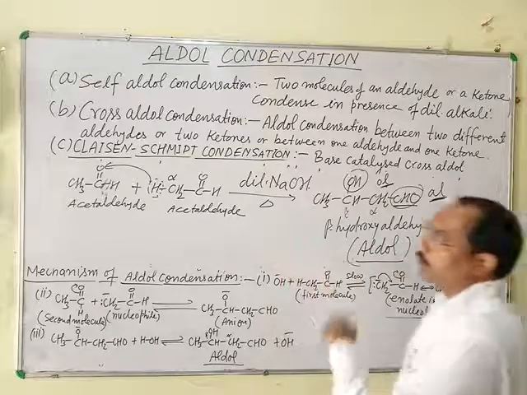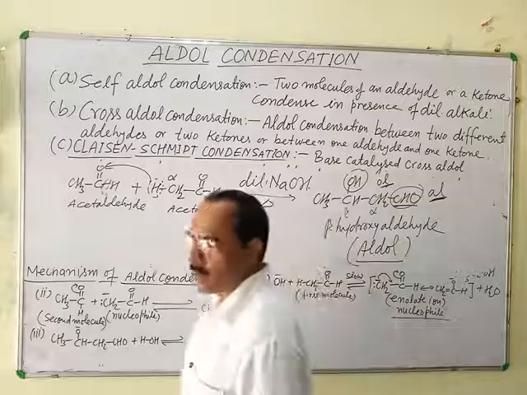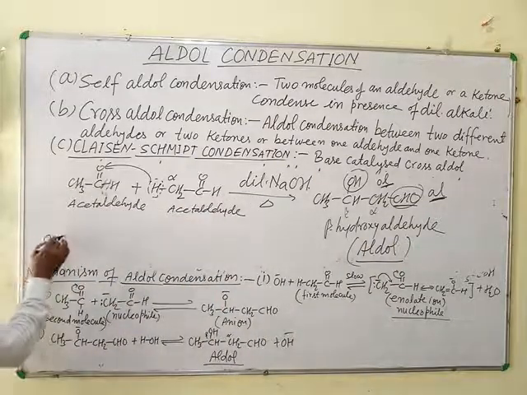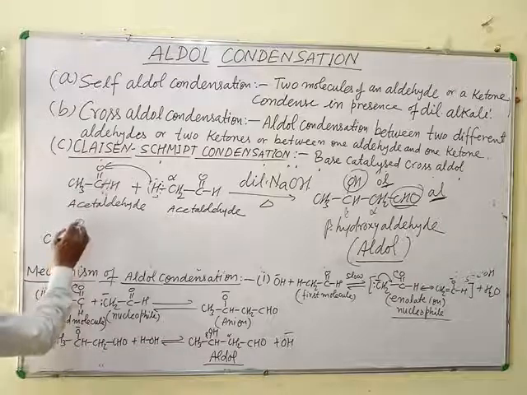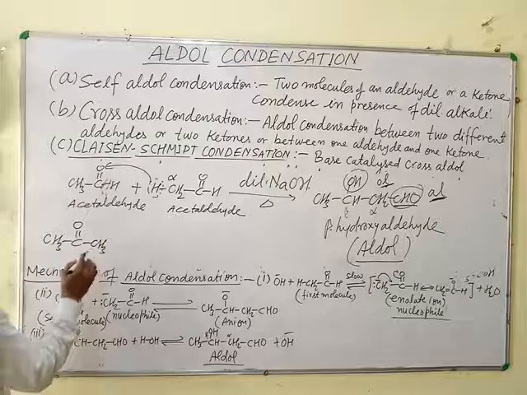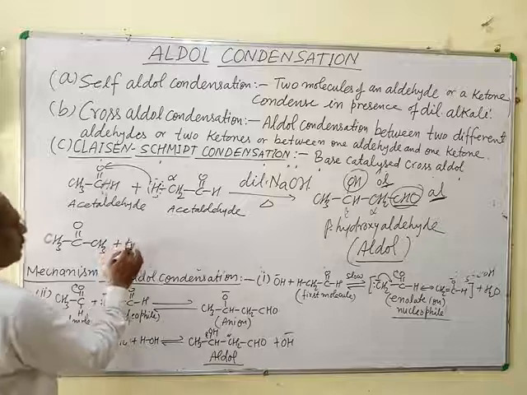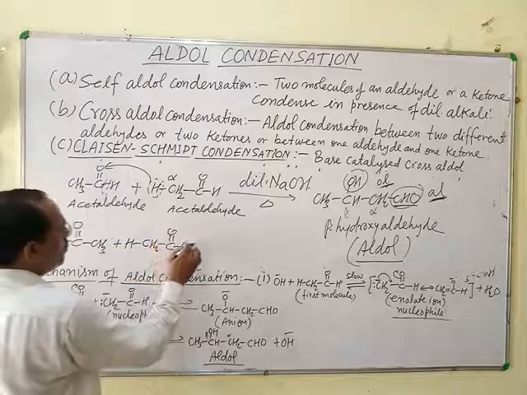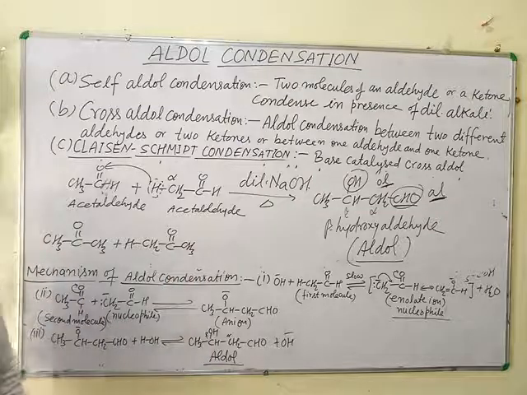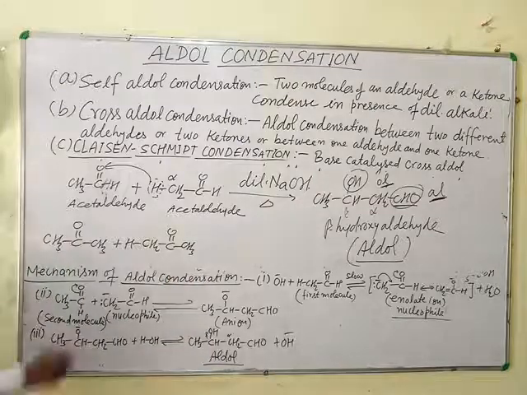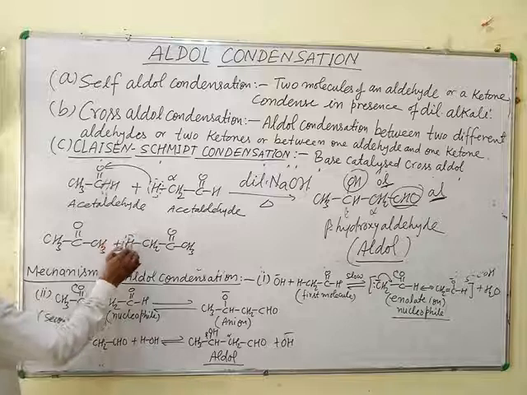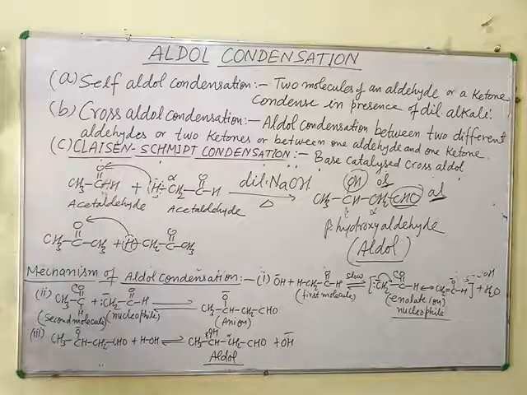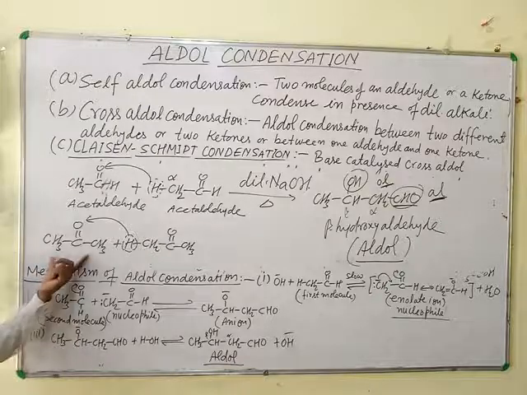Similarly, if two molecules of ketone are taken, for example, two molecules of acetone, CH3 CO CH3 plus CH3 CO CH3, then this alpha hydrogen goes to the carbonyl carbon of the first molecule of acetone.